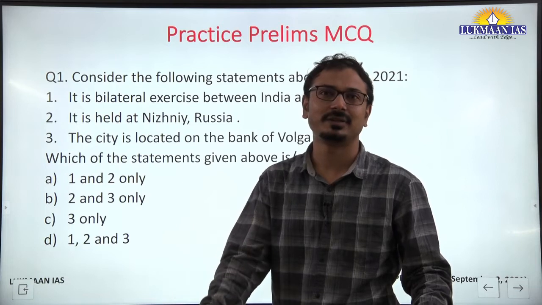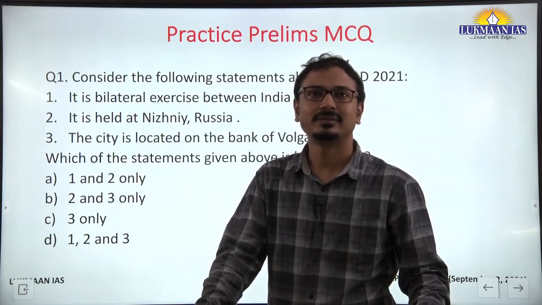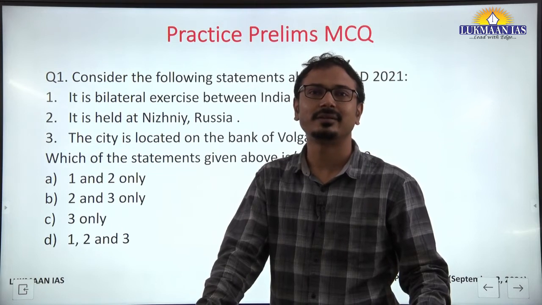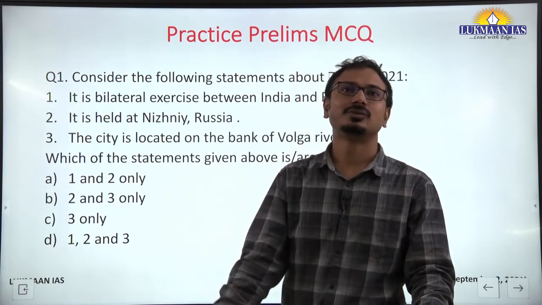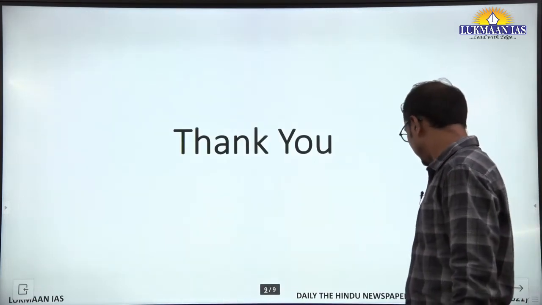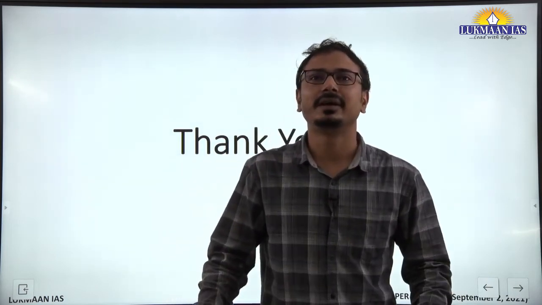USA. Yes, USA and the other 2 countries, Japan and Australia. Recently Australia was added to the Malabar exercises. Right? So yes, you need to remember all these exercises because for the prelims examination this is important. Fine, any question?